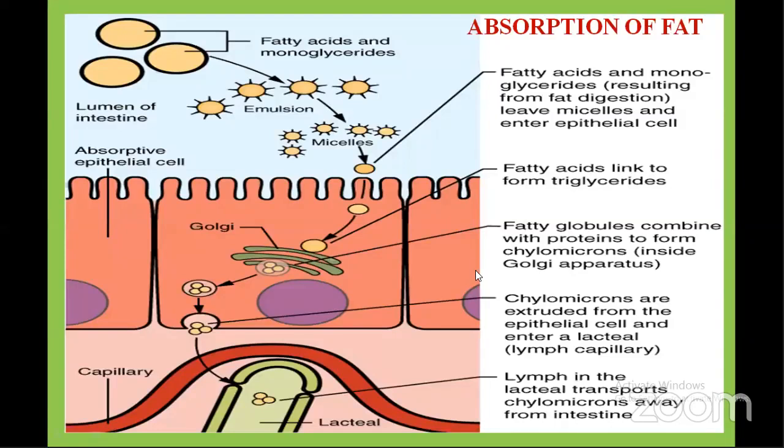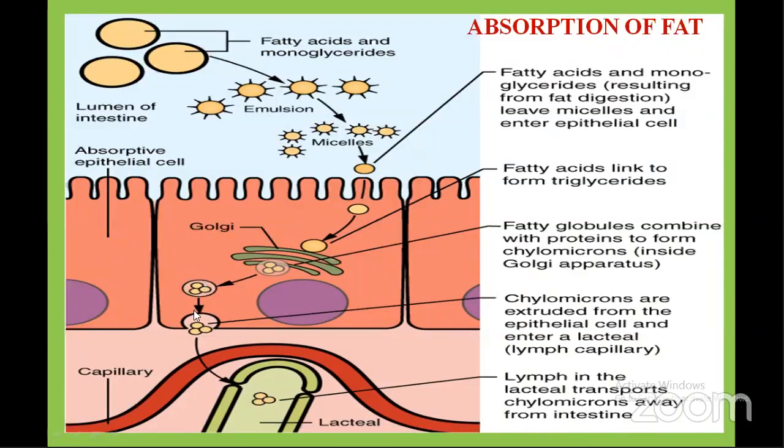Is this clear? Here in this image, you can see how fatty acids and monoglycerides are entering into the epithelial cells. After entering the epithelial cell, they are converted into chylomicrons surrounded by the protein coat, which is synthesized by the Golgi apparatus. These chylomicrons are released outside and they do not enter into the bloodstream or capillary network. Instead, they enter into the lacteals through their large pores.